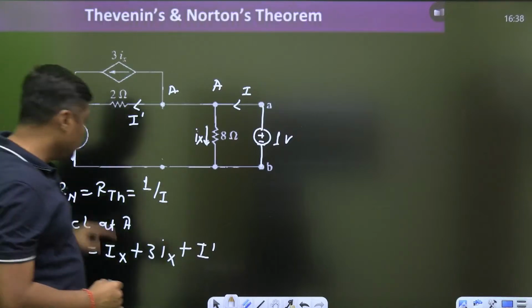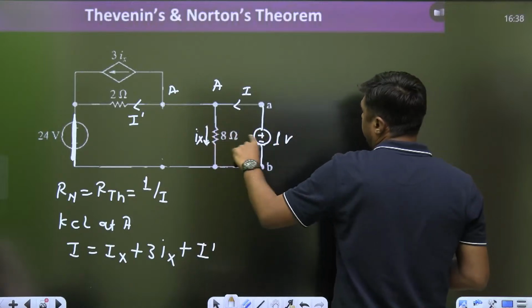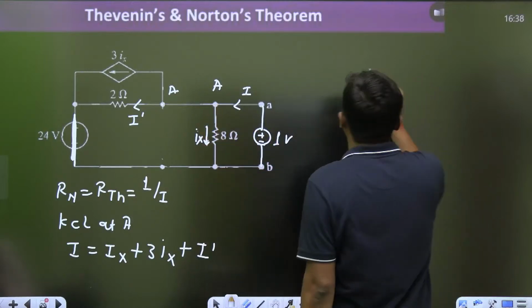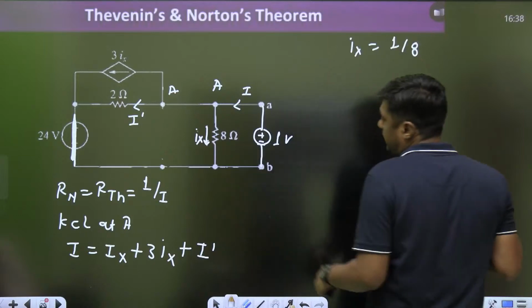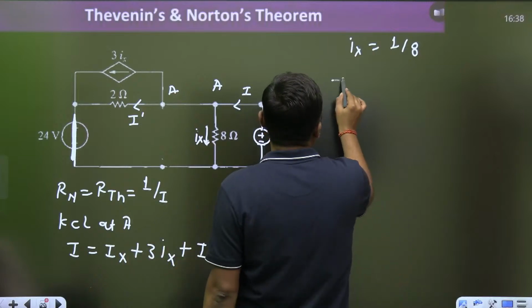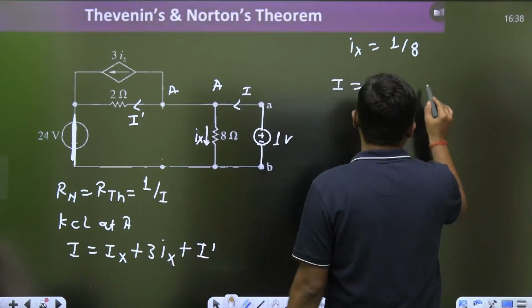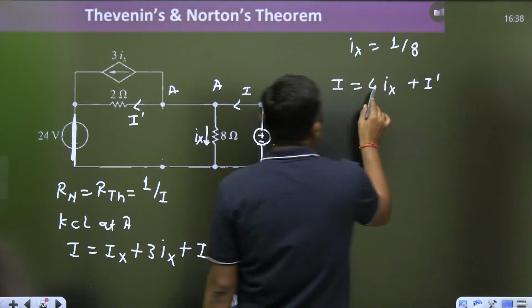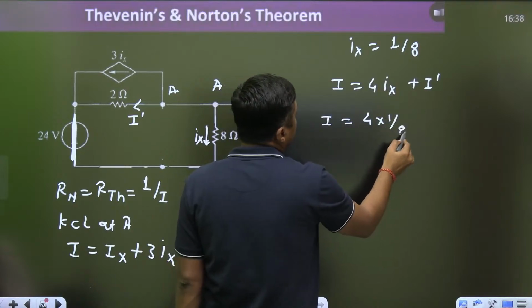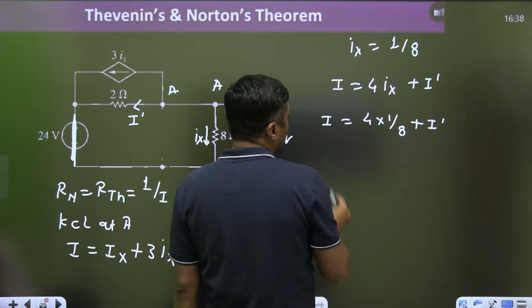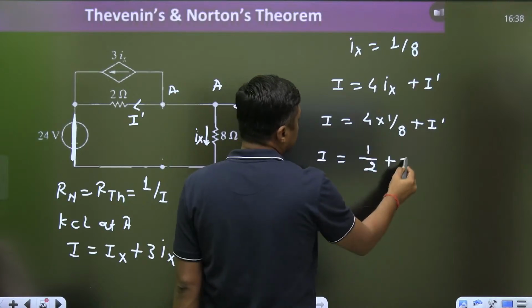I. Now guys, what is the Ix? Ix is nothing but 1 divided by 8. 1 volt battery divided by 8 ohm, so 1 by 8. So here we can write I is equal to 4Ix plus I dash. So you can put here I is equal to 4 into 1 by 8 plus I dash, and you will get I is equal to 1 by 2 plus I dash.